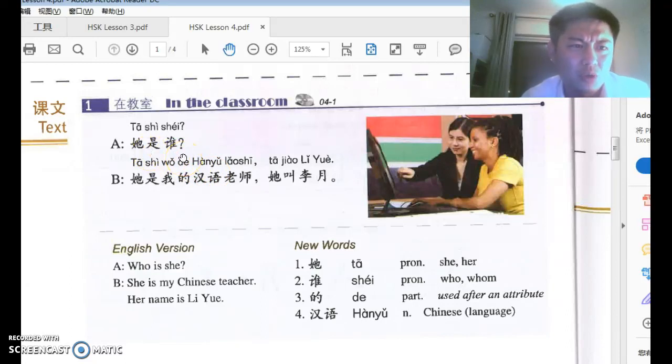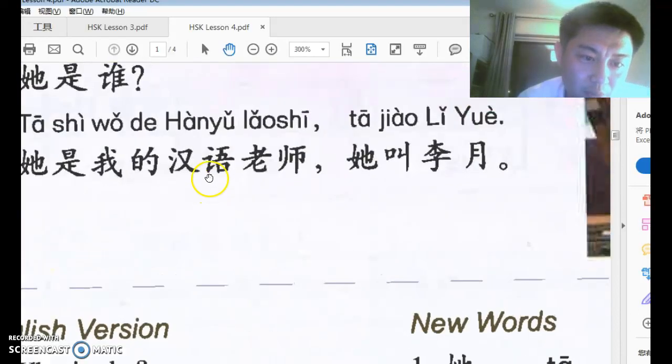Do we always put WH words at the end of the sentence? Is that probably the question you have in mind right now? The answer is a very definite no. Do not do that, okay? And we will talk about the rules later. But for now, remember, 他是谁 is she is who, or sorry, who is she? The answer is 他是我的汉语老师。他是我的汉语老师。